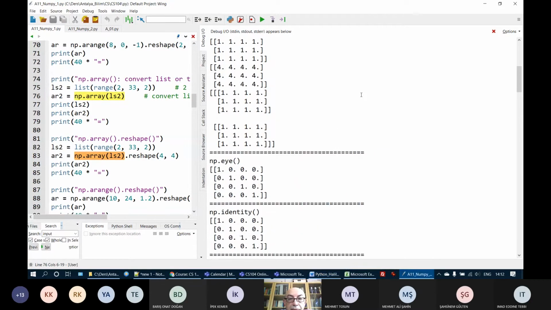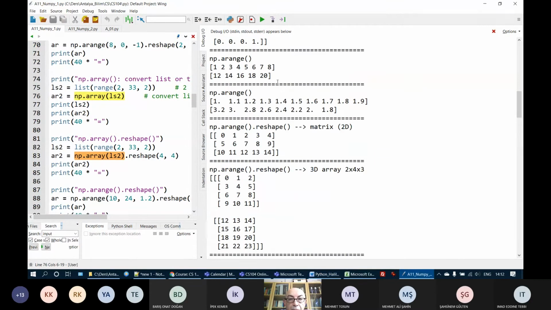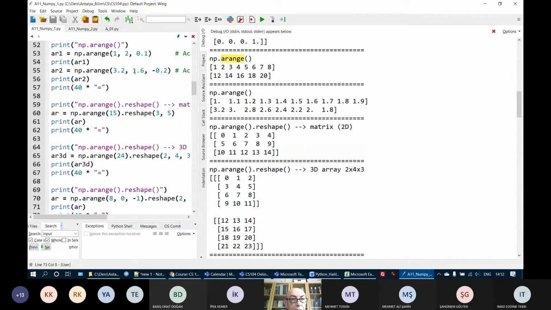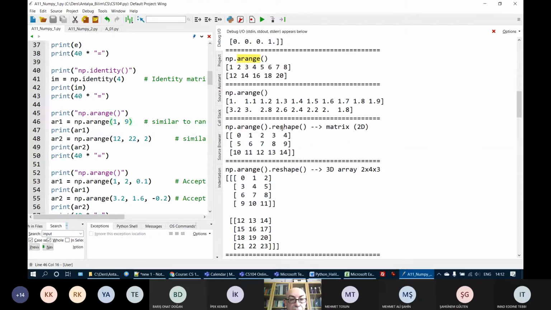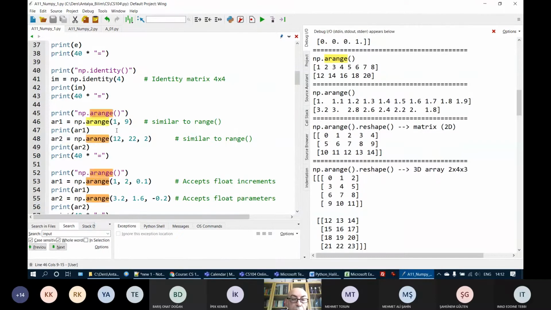Let's see some of these. Here I have an example online. Here I have np.arange 1 to 9. Again, similar to the range function, the arange method also starts from the first parameter and goes until the last parameter, but the last parameter is exclusive.